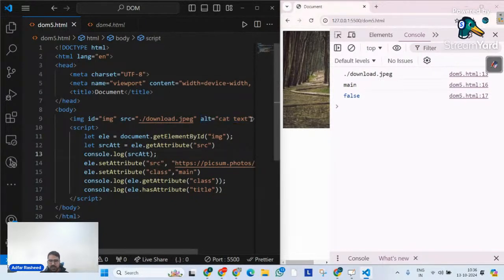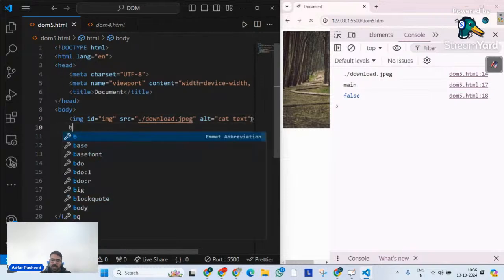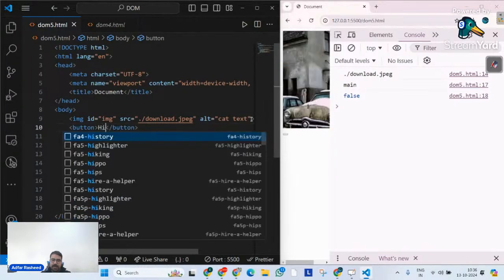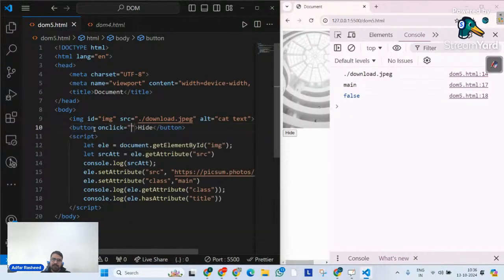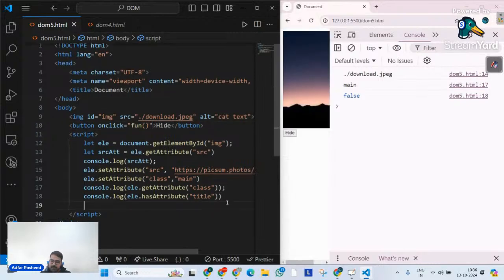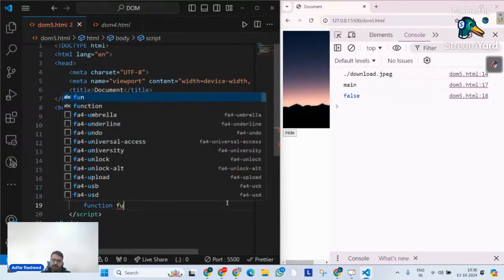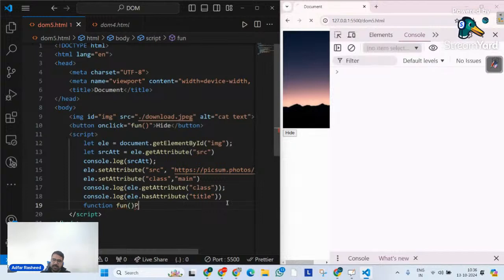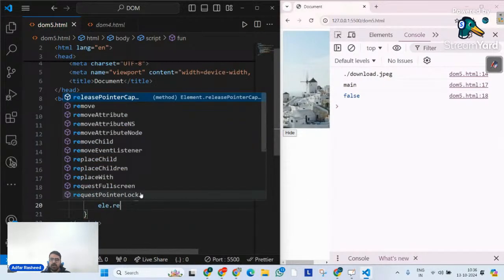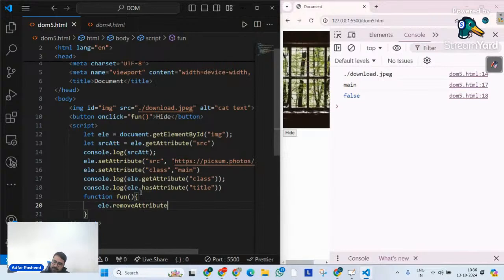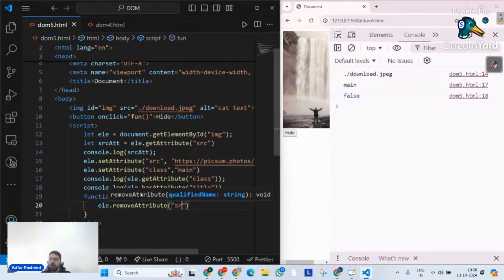What I want is I simply want to create a button, and that button will simply say hide. And on this button, I will say onclick: whenever I click on this, please call a JavaScript function whose name is fun. After that, I will go create a function with the name of fun. And over here, I will simply tell it, whenever I click on this, please say ele dot removeAttribute, and please remove an attribute called src.